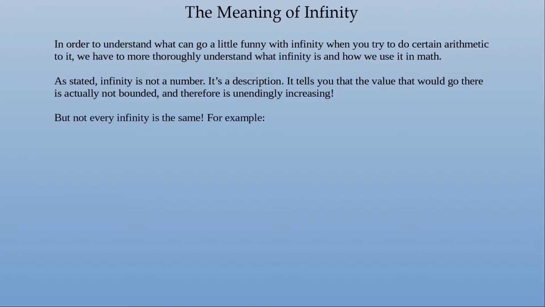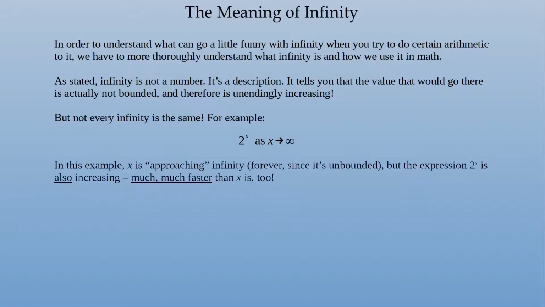But not every infinity is the same. For example, 2 to the power of x as x approaches infinity. In other words, the exponent is continuing to grow forever, which means the value of 2 to that power is going to keep going forever.